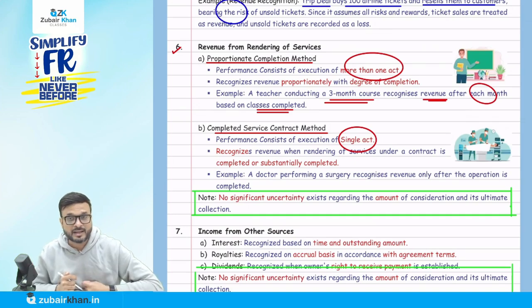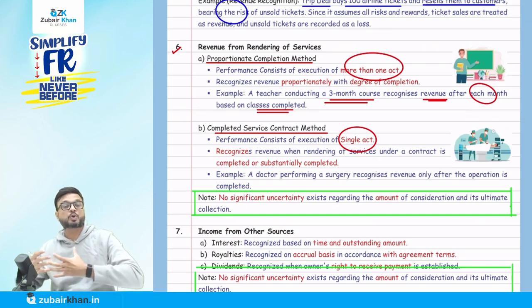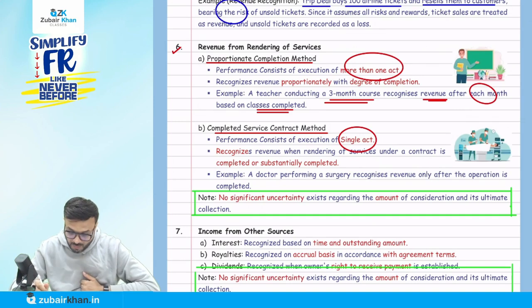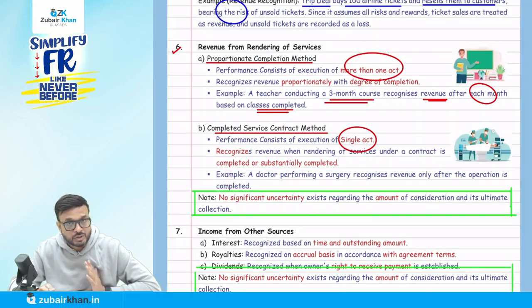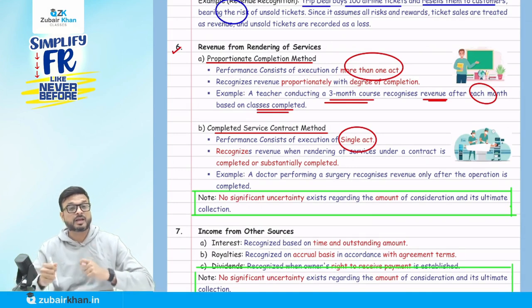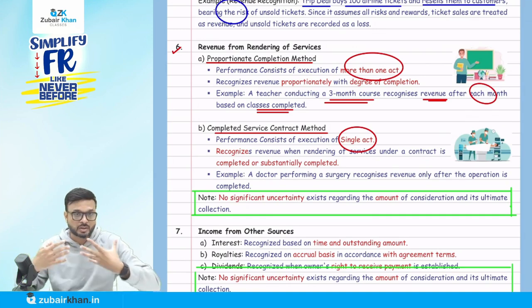So what is going to happen is that it is more than one act, so proportionally we are going to recognize the revenue. But when it comes to the completed services contract method, they say performance consists of execution of a single act. When they say performance consists of execution of a single act, it means we are providing services, but in one shot, like a doctor performing a surgery.